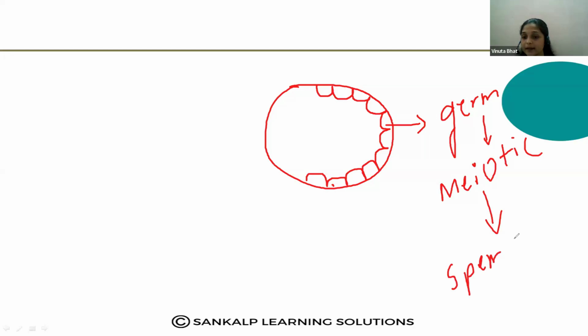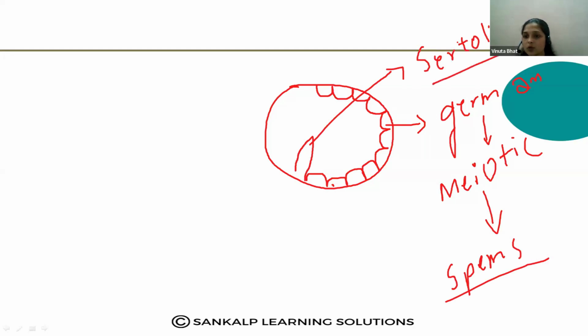Okay. At the end, there are some steps. After that, they produce the sperms. Germ cells, they are diploid in number. And again, one more type of cells is present. They are called Sertoli cells. Okay. So what is the function of these Sertoli cells? They provide the nourishment for the developing sperms.